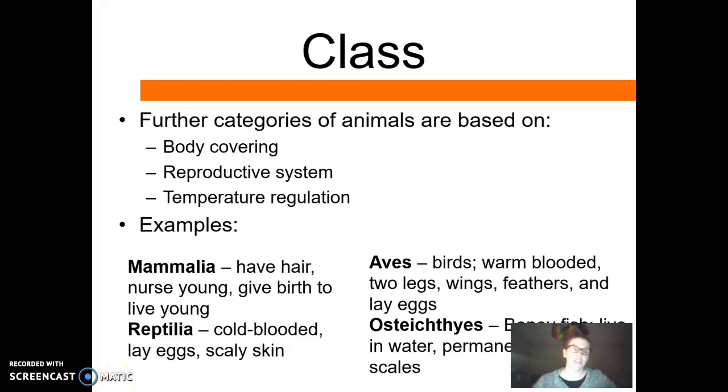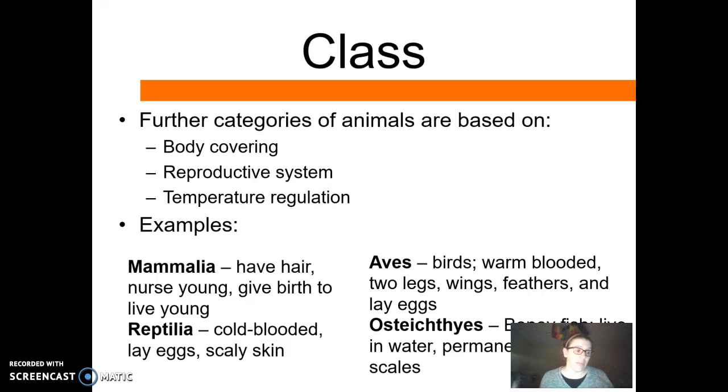All right, guys, so we just finished up the phylum, and so now we're going to take those phyla and sort them into smaller groups called classes. In Kingdom Animalia, phylum Chordata, we take our classes and sort them by body covering, reproductive system, and how the animal regulates its temperature. So there are a few examples for you.